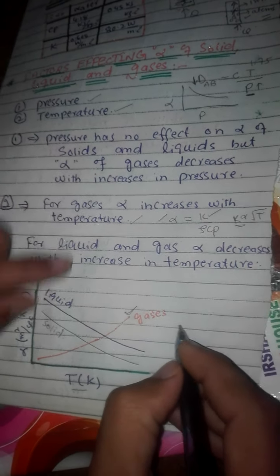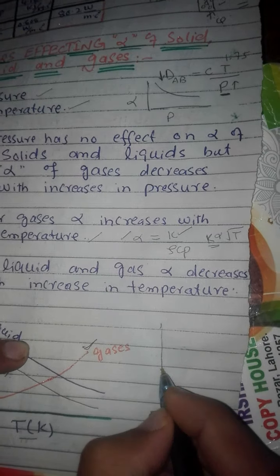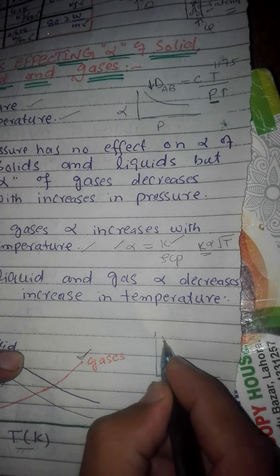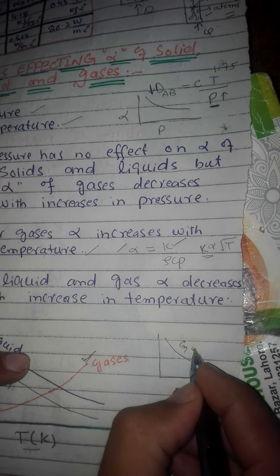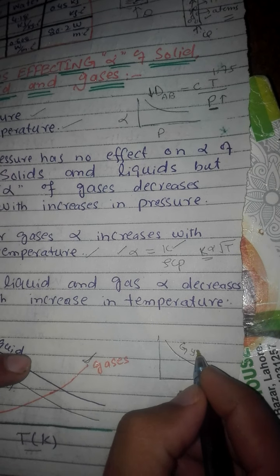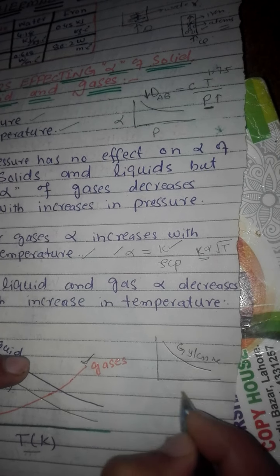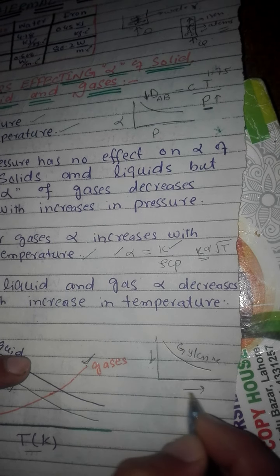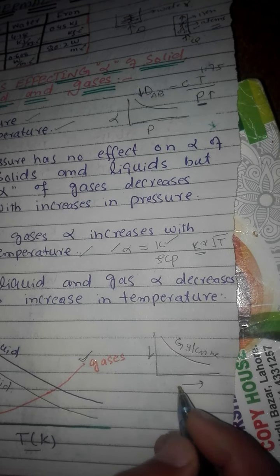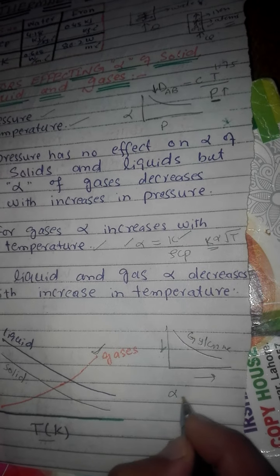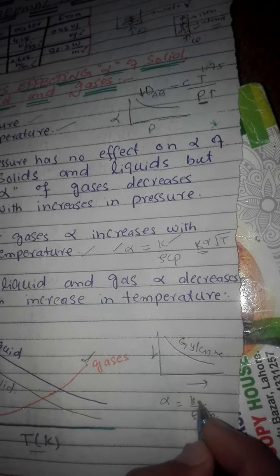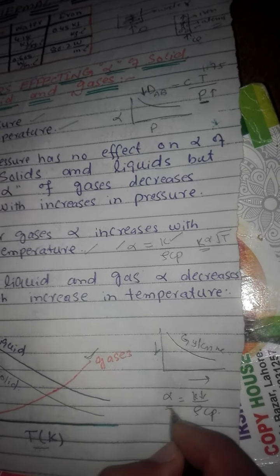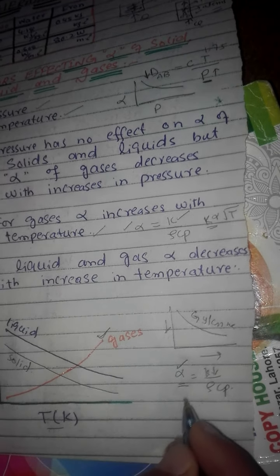Let us consider glycerin. Suppose this is the curve for glycerin. When we increase the temperature, its thermal diffusivity decreases. When we increase the temperature of liquid, its thermal conductivity decreases, and hence its thermal diffusivity also decreases.